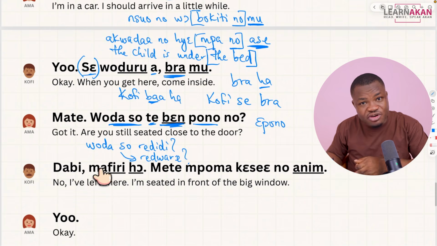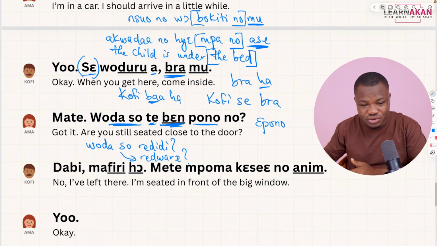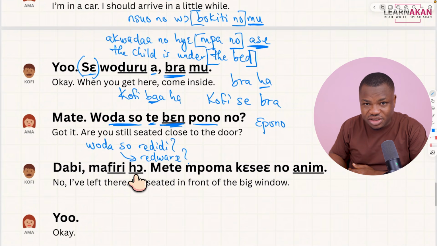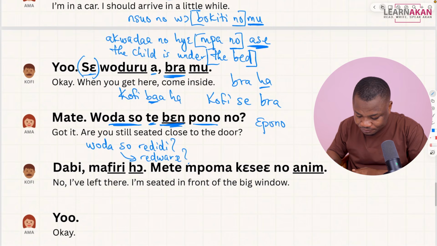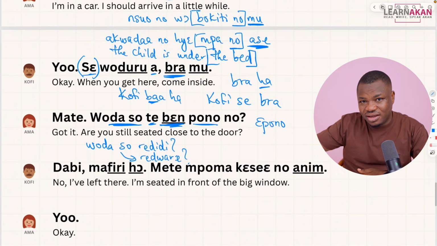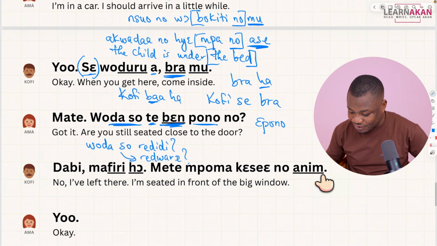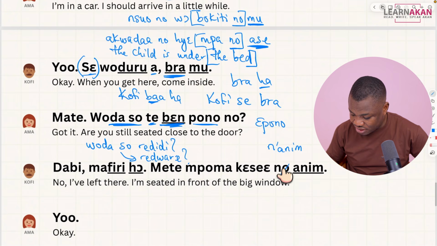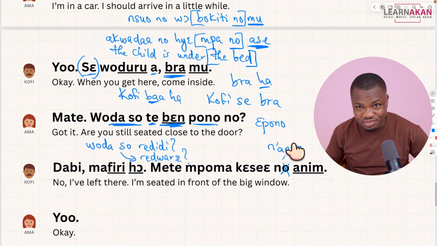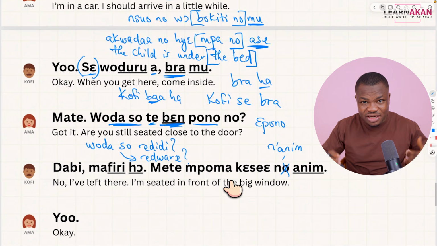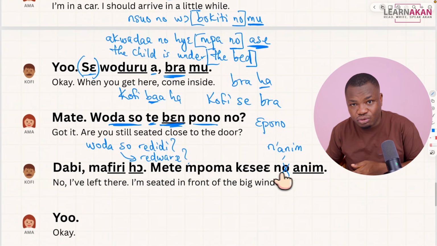So when Kofi says me free ho, this ho means there, right? So it's from a ho. But because of where it appears, we drop the initial e, right? So me free ho, I have left there. Mete mpuma kesiye no enim. And when I say this faster, we merge this with that and introduce an apostrophe. So you hear this, nenim, right? So we do away with this one and introduce an apostrophe here. So you hear mete mpuma kesiye nenim, right? But if you say it slower, you hear mete mpuma kesiye no enim.